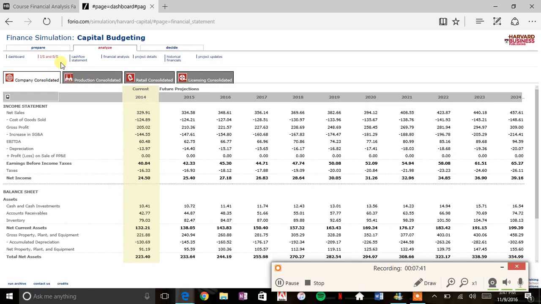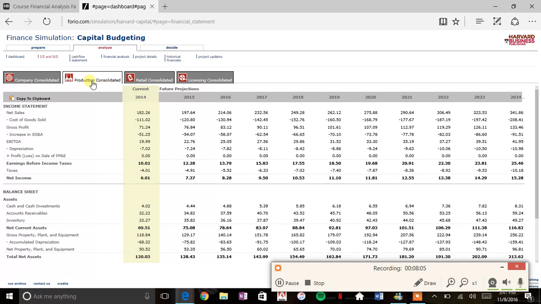Next tab, we have the IS and BS, the income statement and the balance sheet. This allows us to look at our current projections for 2014 and future projections for the years to come. On our screen, we have 2014 to 2024.